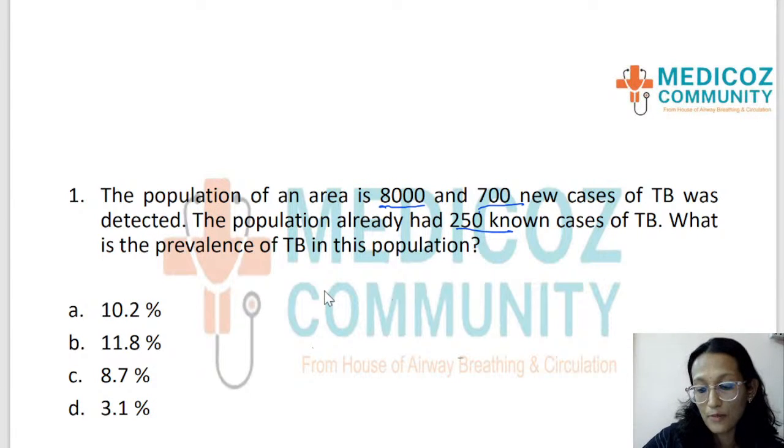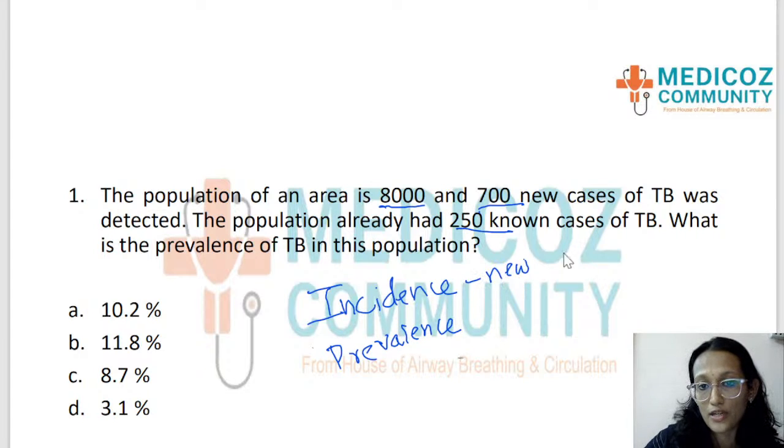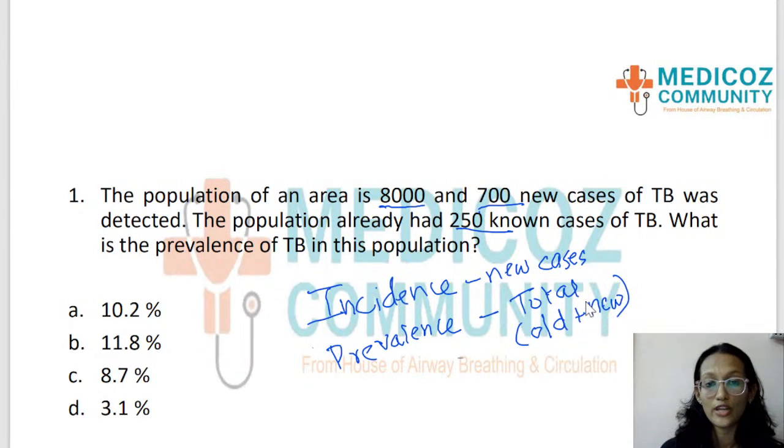So the concepts that I'm going to discuss here are mainly two. One is incidence. The term that you should know is incidence, and the second term is prevalence. Incidence is actually the new cases that come up in the population. New cases is incidence, and prevalence is the total number of cases. So total means old plus new cases. This is the main concept that you need to know when you answer this question.